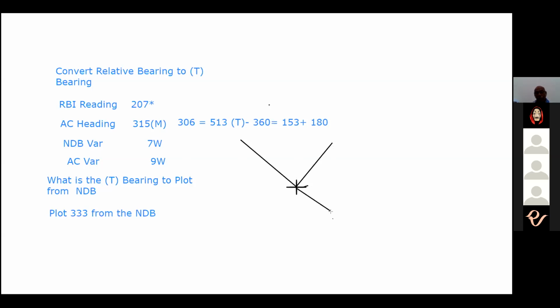I'm sorry, I'm not very good at this. In this direction generally. But then you are interested in the position of the aircraft. So you want to know where on this is the bearing to be plotted from the NDB. And so you have plotted 333. You know, with this, you'll get more confused.